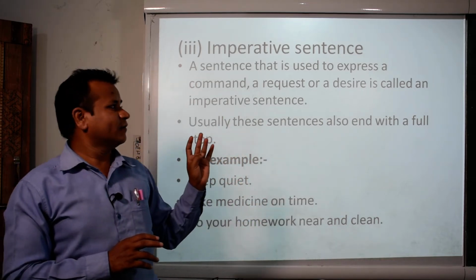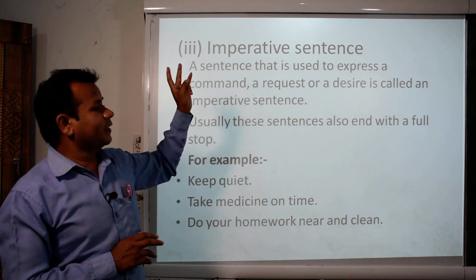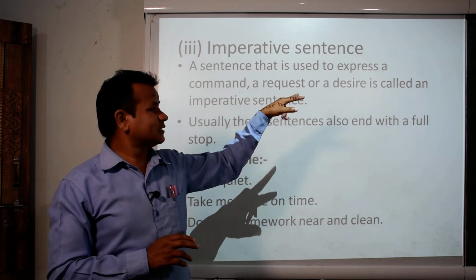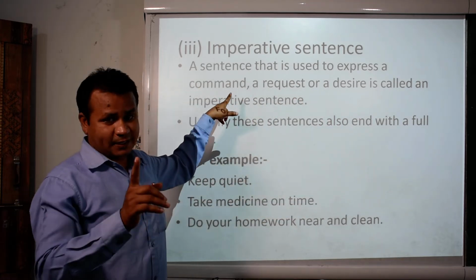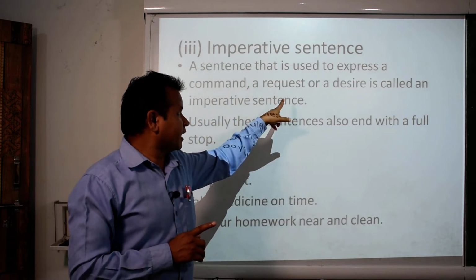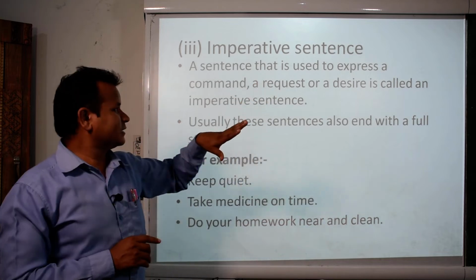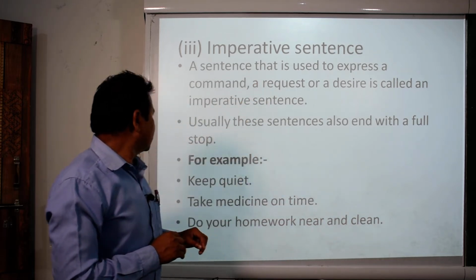Second, interrogative, it asks a question. But if we talk about the imperative sentence, you can see what function it is doing here now. It expresses a command, a request even, or a desire. Three things it is describing, and then only it is an imperative sentence.